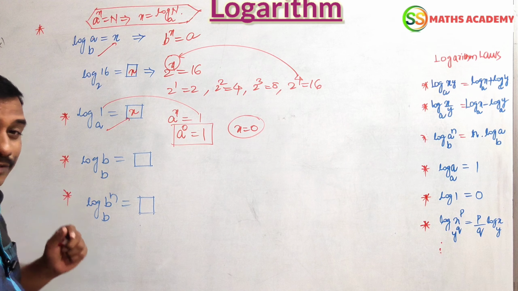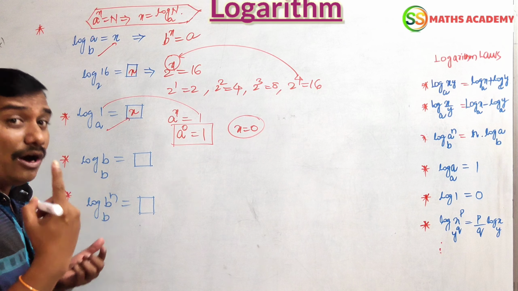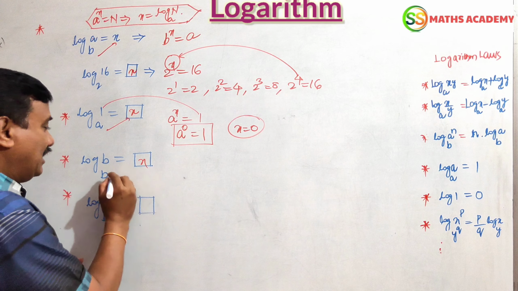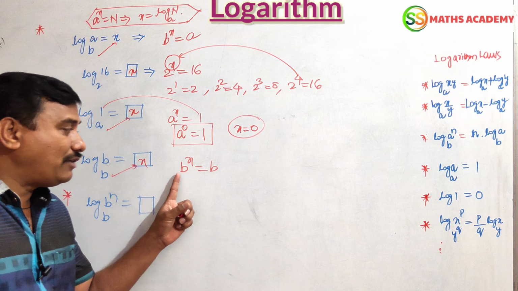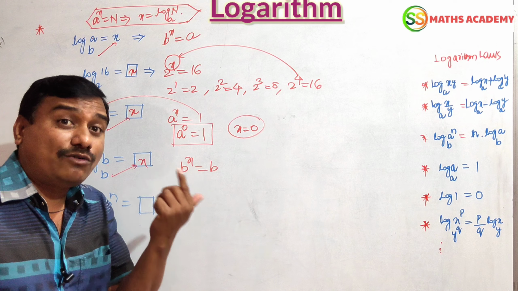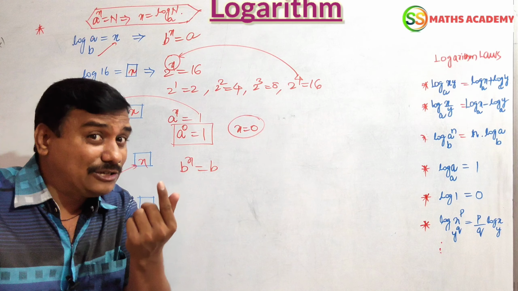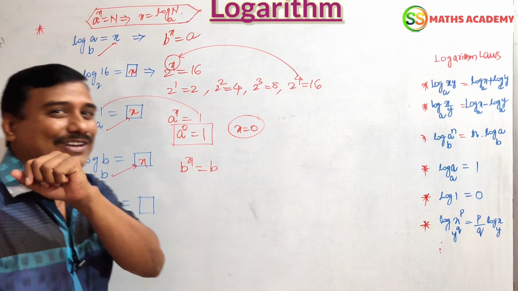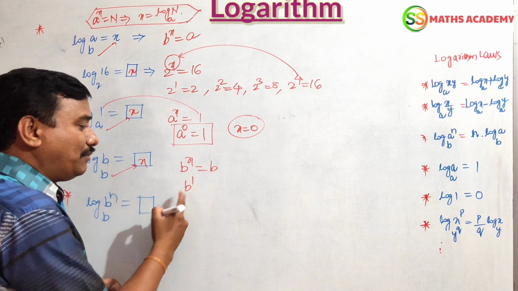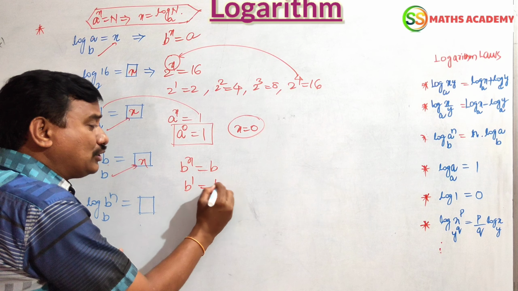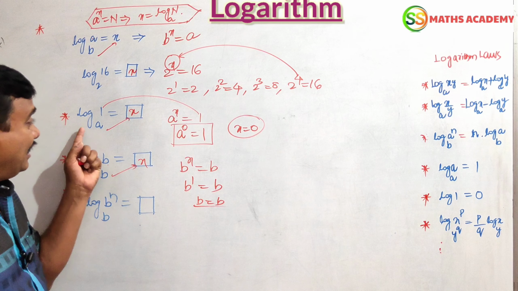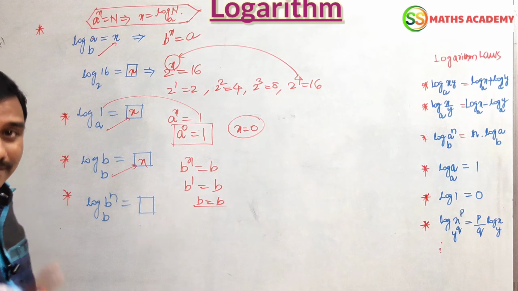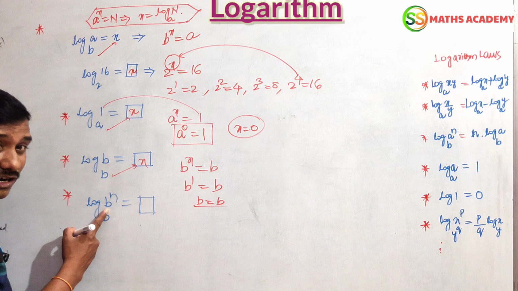Now log b to the base b, how will it be? Simple, the answer is 1. Taking it as x, b raised to the x, b to the power of x is equal to b. Now if I want to get b, both are the same. What is the possibility here? x equals 0 or 1? Yes, 1 only. Right, good. b to the power of 1 means b only. So we get b equals b. So the x value is 1, and for log 1 the x value is 0. Right?